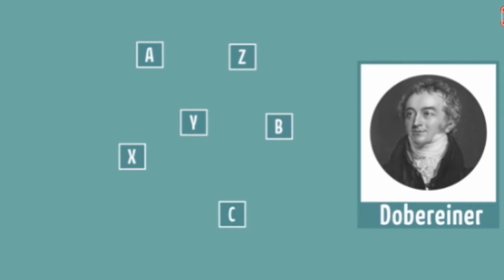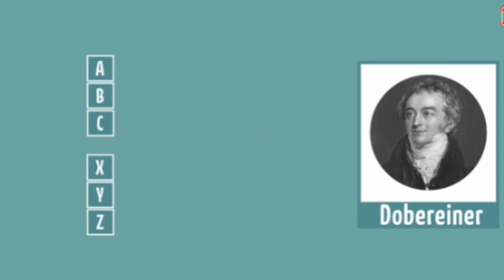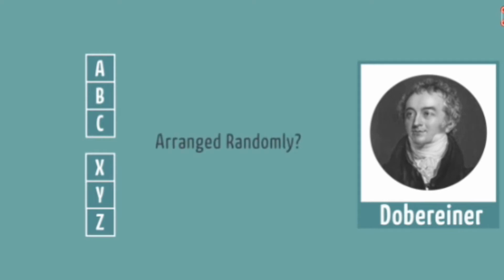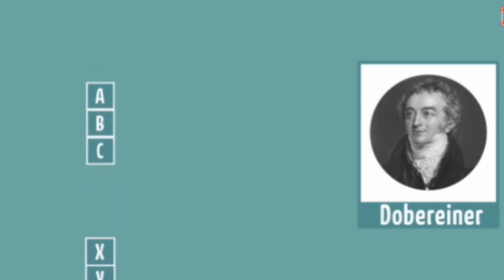Now here he has arranged the elements in triad format, that means a group of three elements. So how did he arrange those groups of three elements? Randomly? Are you sure? No, he doesn't arrange randomly. He has arranged in a proper order. Let us take an example.